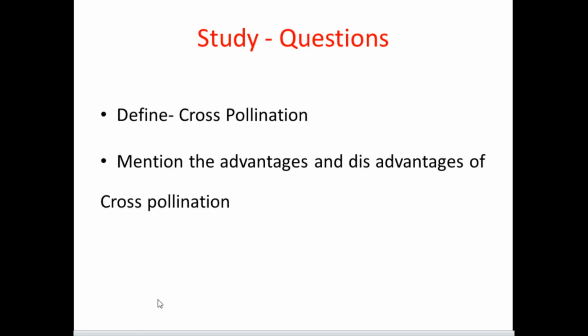So what questions may be asked from this topic? First, 2 mark questions: define cross pollination. And 4 mark questions may ask: mention the advantages and disadvantages of cross pollination. Sometimes they may ask 7 mark questions: definition of cross pollination, and mention the advantages and the disadvantages of cross pollination. So these are very simple questions and it is easy to study this.